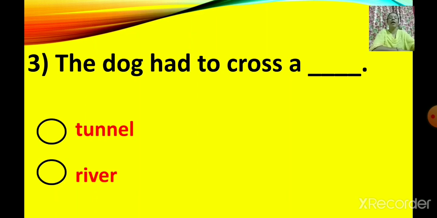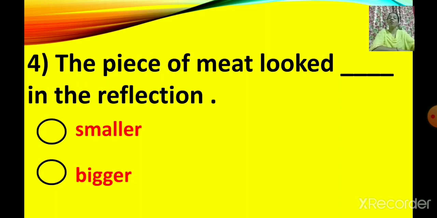Come on, tell me the answer. Yes, the dog had to cross a river. So, click on river. The dog had to cross a river. Okay? Next question.